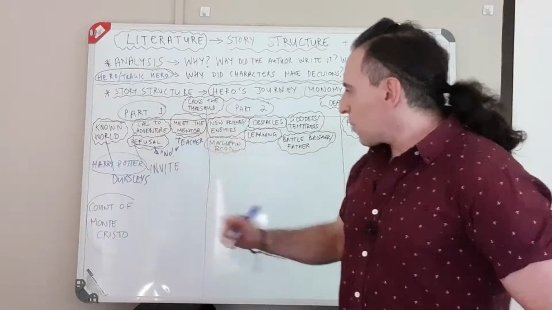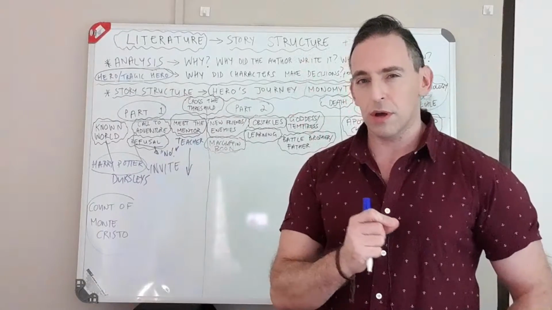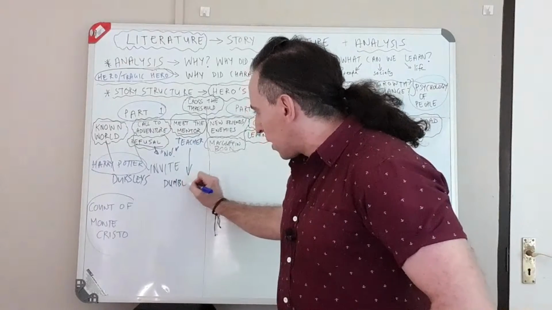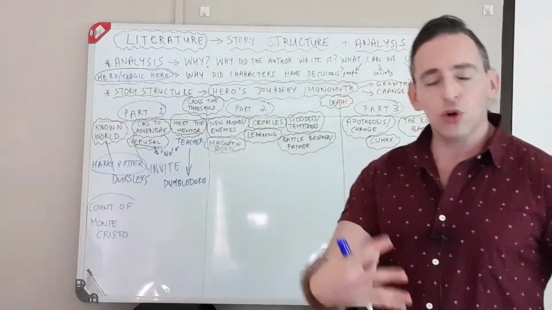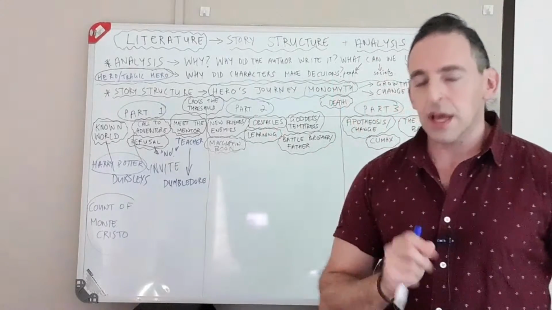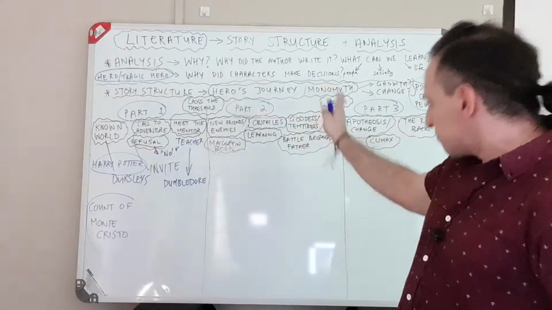Now, with Harry, obviously, I think the main mentor that he meets is Dumbledore, because Dumbledore knows a lot of stuff. He knows Harry. He helps Harry grow. He gives Harry little hints and little things to help him grow. And the mentor can be throughout the rest of the story.